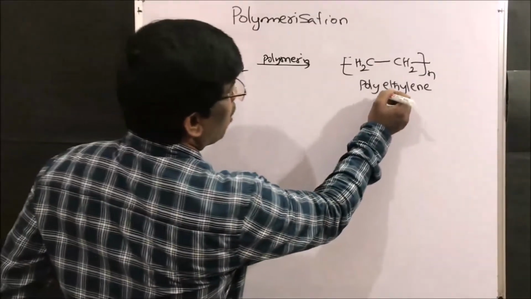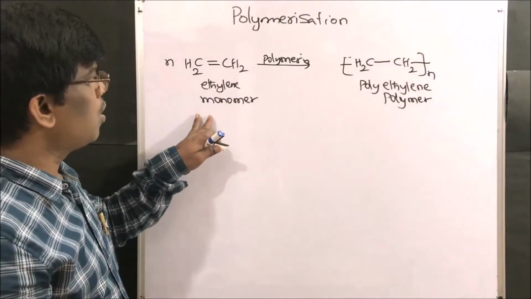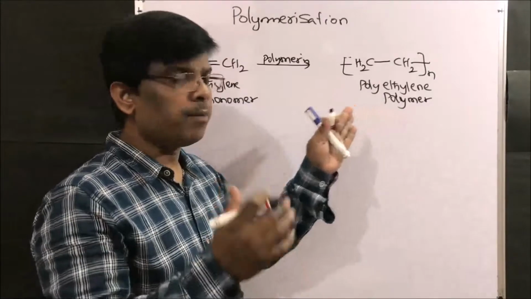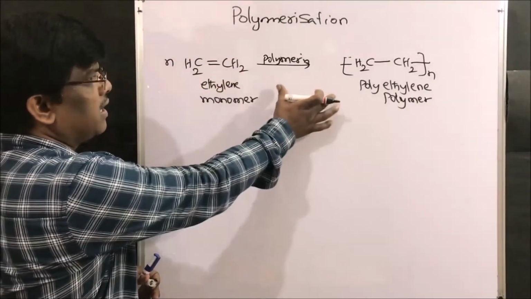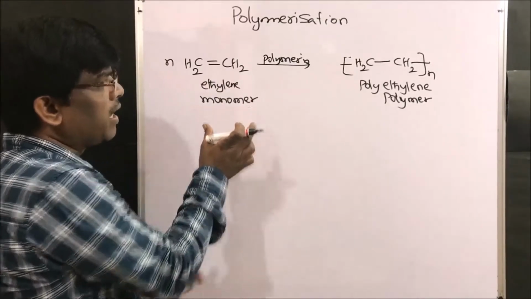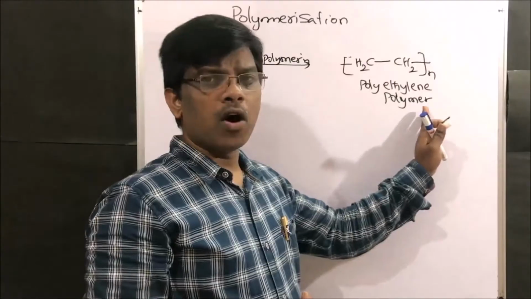So it is a polymer. Monomer. So the terminology: poly means multiple, mono means one. The one which is on the left hand side in the reaction is the monomer, and the compound we get after polymerization is known as the polymer.